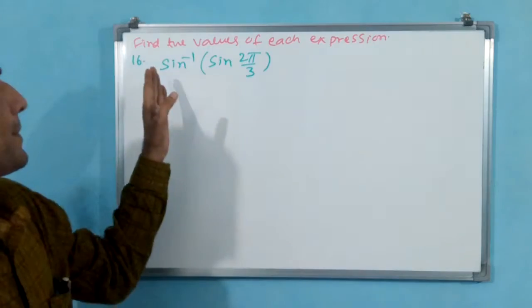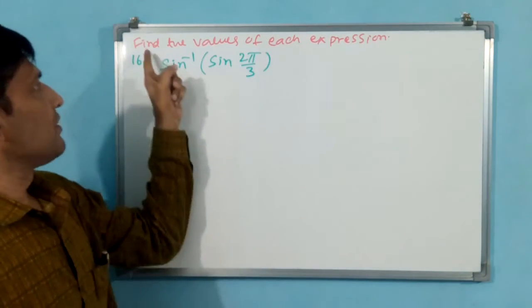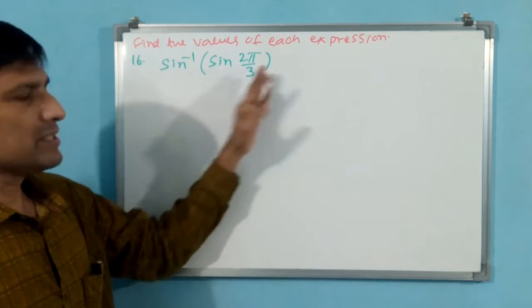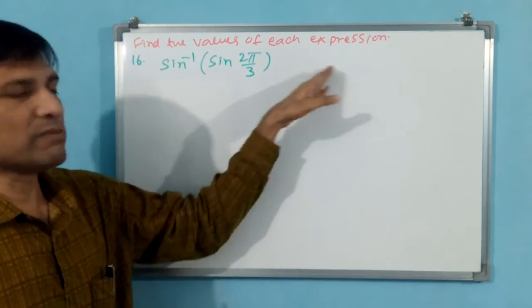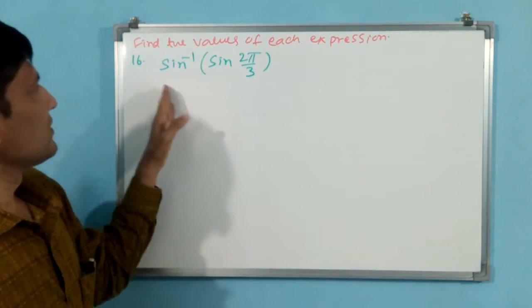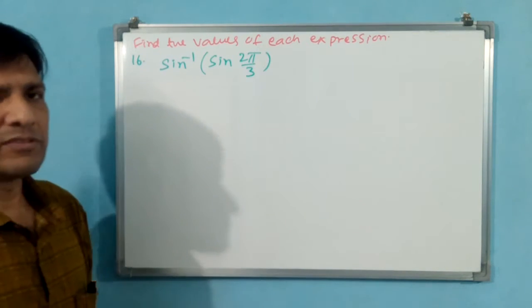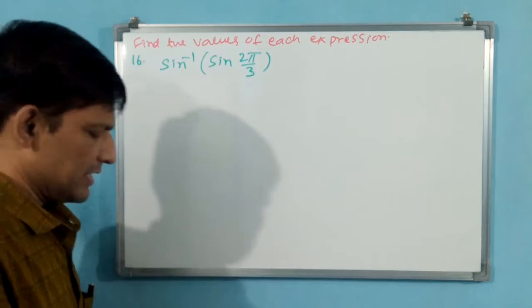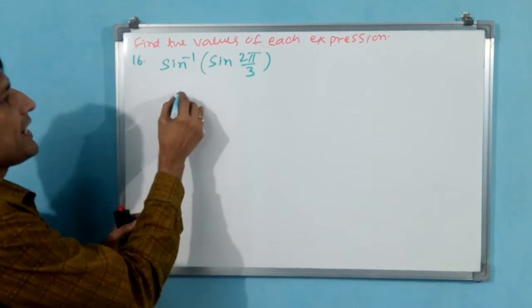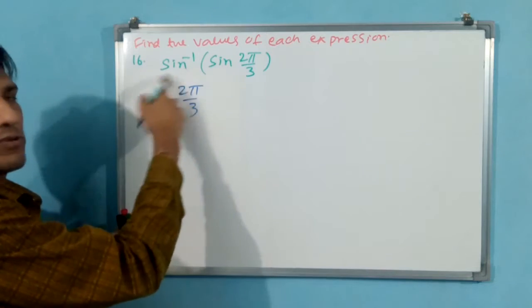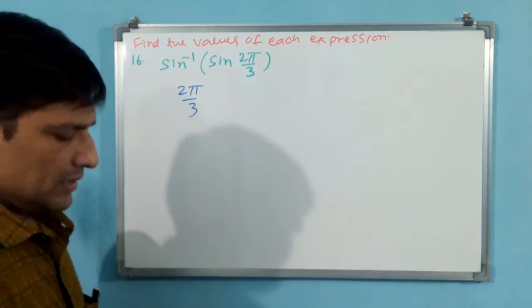Okay, you see the 16th question. Find the values of each expression. That means this is expression, not equation. So equal to something is not there. Sine inverse of sine 2 pi by 3. Okay, we know that sine inverse to sine going to get cancelled out each other. Shall I write directly 2 pi by 3? Is it okay?